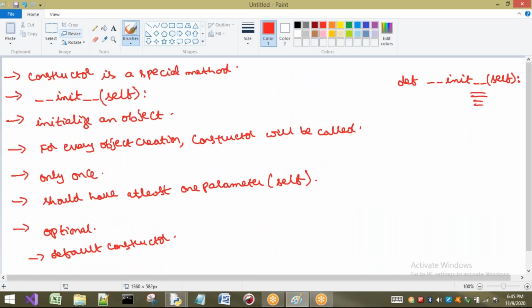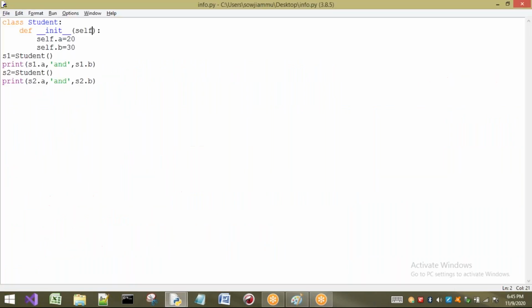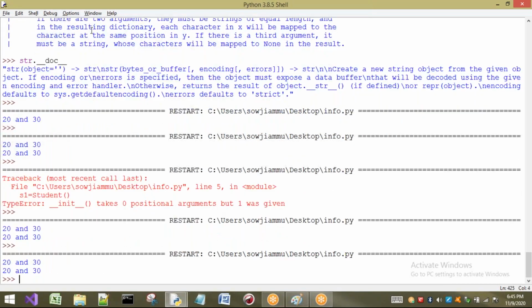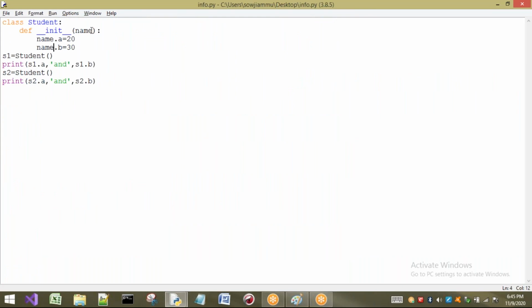Now the next point is that the constructor is optional. So if I am not going to have any constructor, what happens? I will show you. Before going to that, I will change the name of this self. Instead of self, I am going to write name. So here also I have to write name, and here also name only. Now there is no problem. We are going to get the output as it is. Right, now I will remove this constructor.